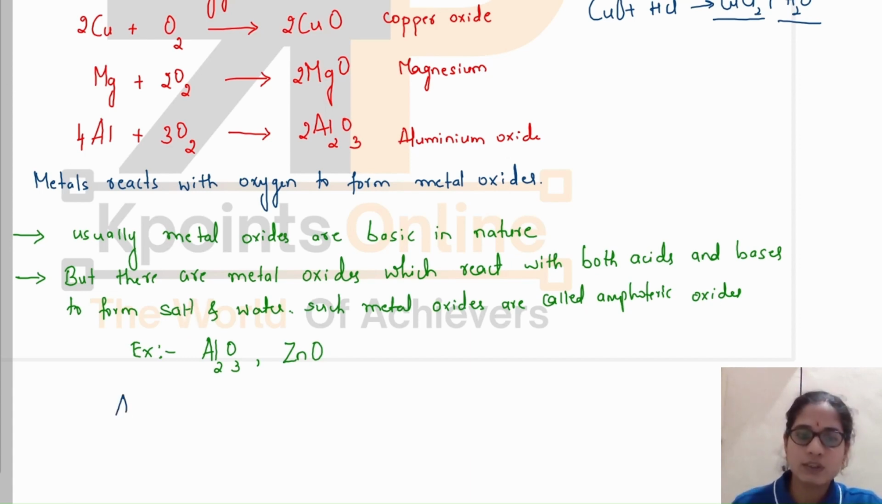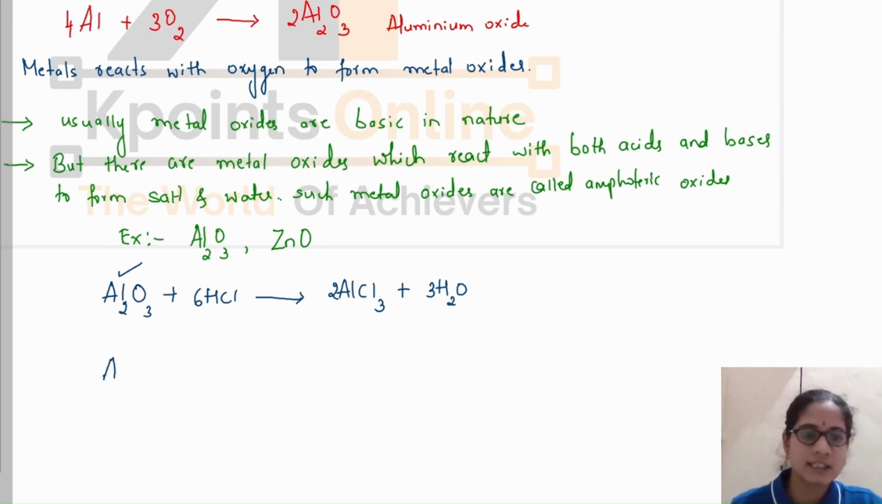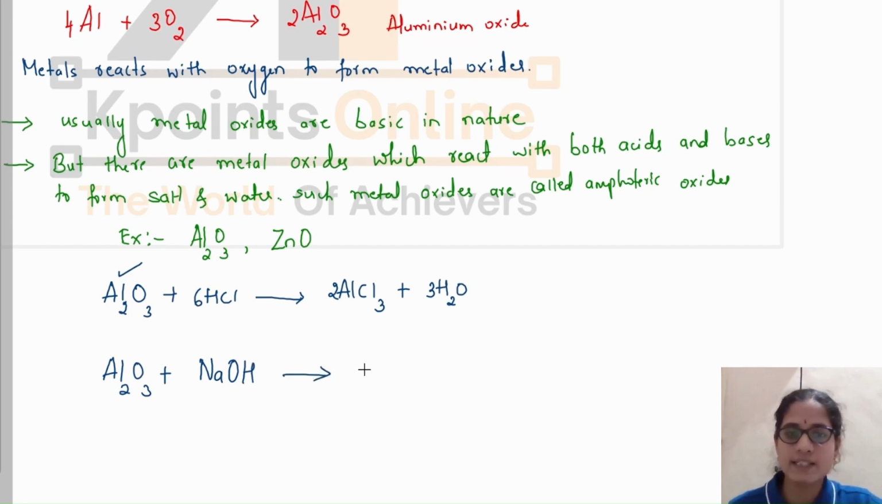Aluminium oxide is an amphoteric oxide. It will react with acid to form salt, AlCl3, and water. This shows that aluminium oxide is basic in nature, and it will also react with a base. Aluminium oxide also reacts with the base sodium hydroxide to form salt, that is sodium aluminate. Balance the equation.